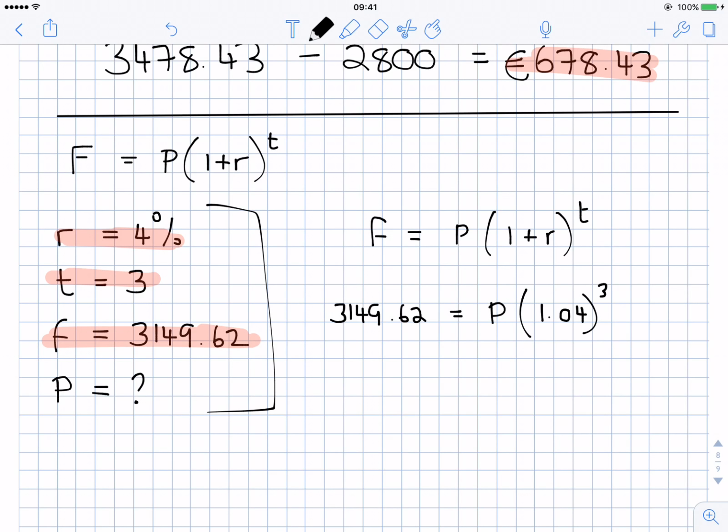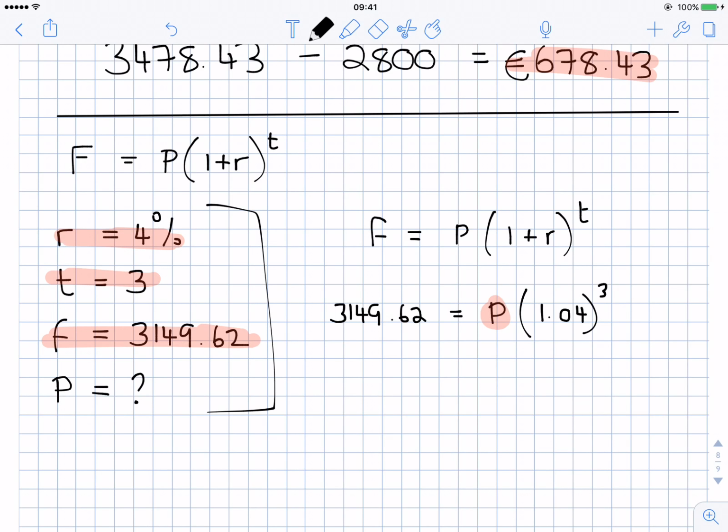So that's just an equation. There's an equal sign here. And when there's an equal sign, we just do the same thing on both sides, and then we can't go wrong. So remember, I would like P to be on its own. I want to know what P is. So that means I'd love to be able to get rid of 1.04 to the power of 3.